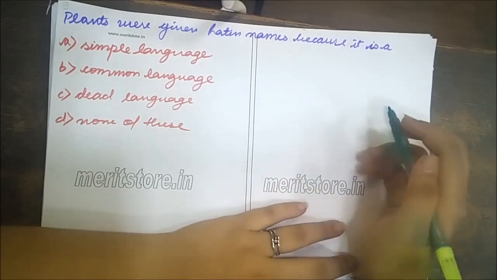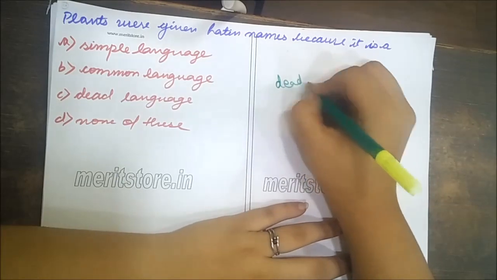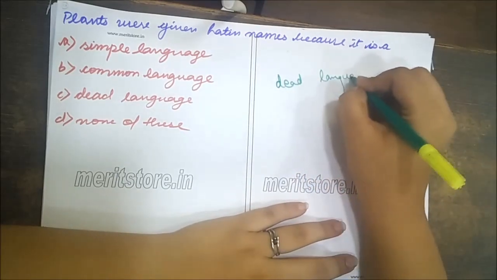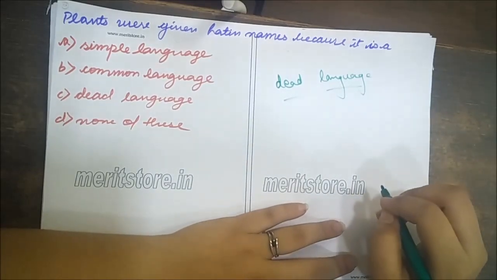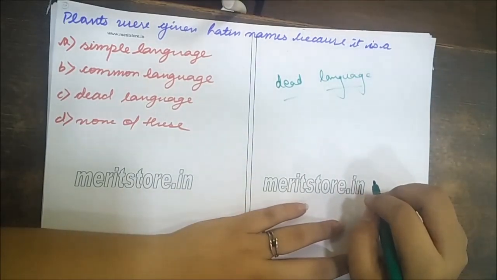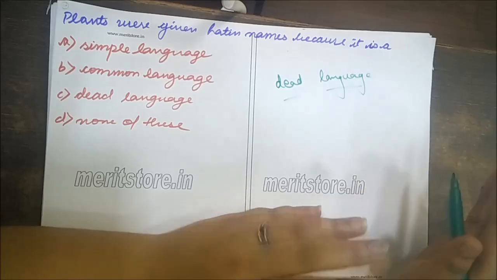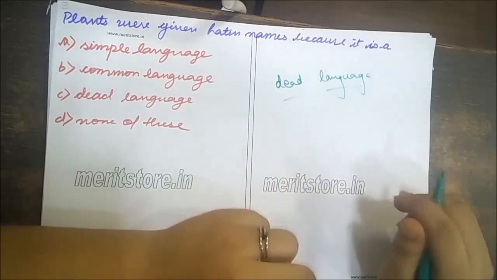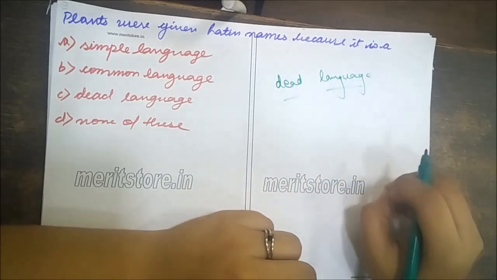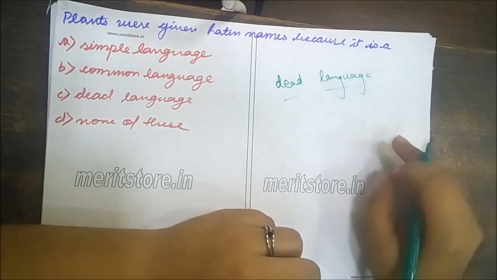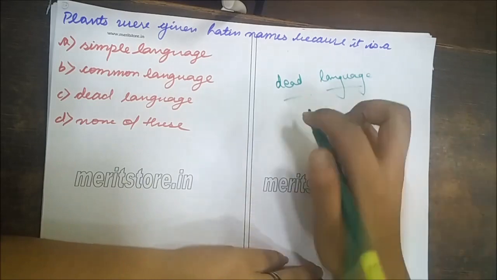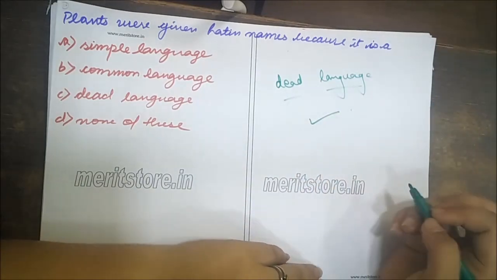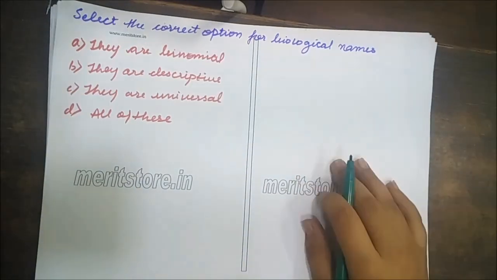And the option is dead language. I know it's a bit funny, but yeah. Now, why a dead language? Why were genus and species given Latin names? Because the Latin language is dead and therefore it will not change in form or spellings with the passage of time, and the answer is dead language.